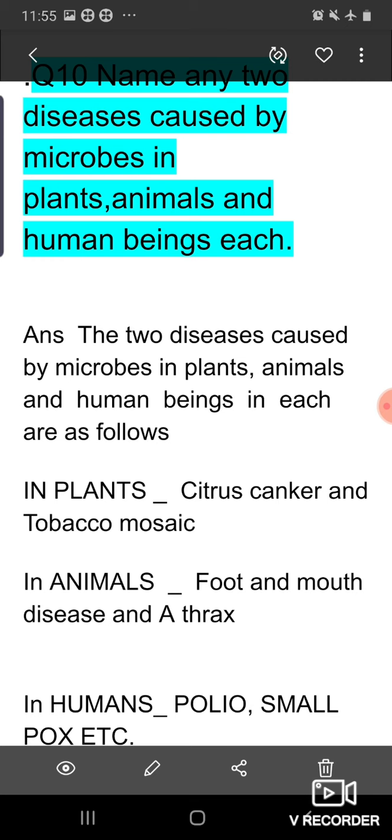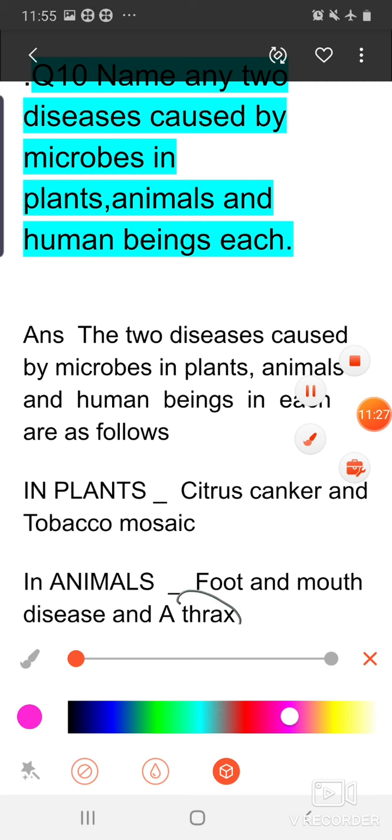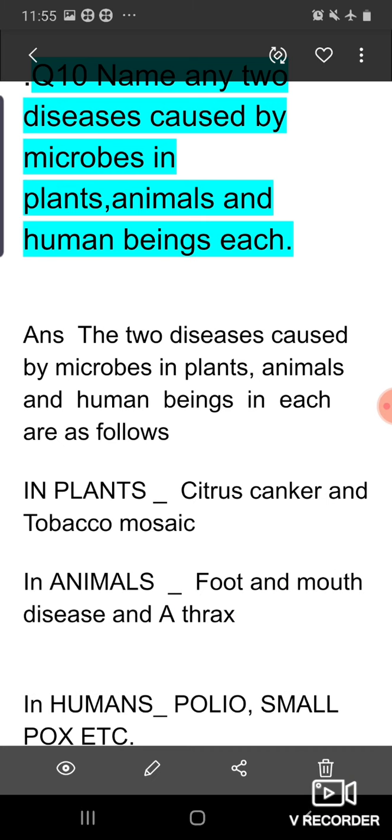Next is, name any two diseases caused by microbes in plants, animals and human beings each. So the two diseases caused by microbes in plants, animals and human beings are as follows. In plants, citrus canker, tobacco mosaic, and there are so many others, but we have to write only two examples. In animals, foot and mouth disease and anthrax. In humans, polio, smallpox, common cold, etc.